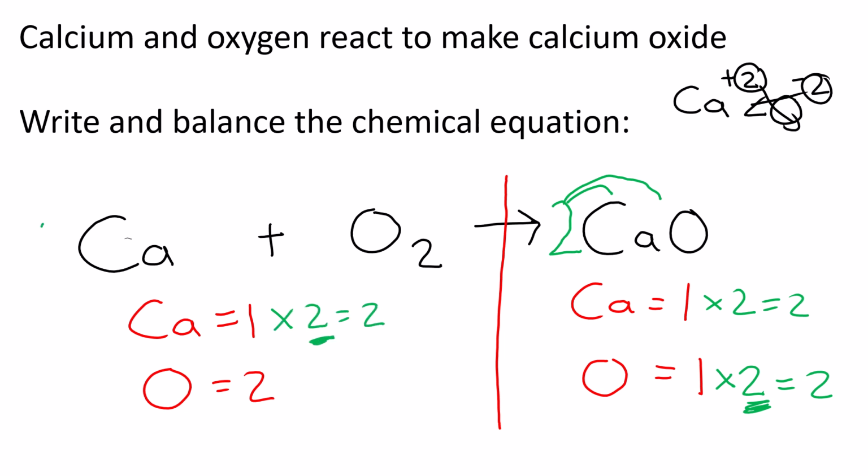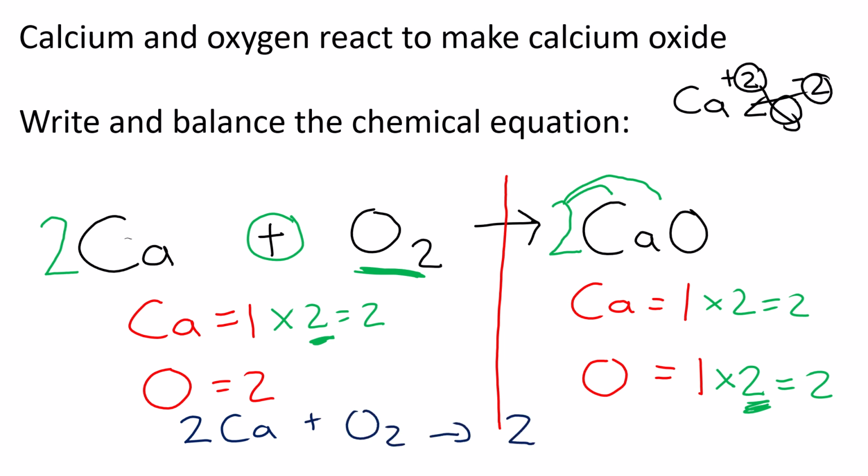Whatever you times it by, that goes in front. Okay? And remember, there's a plus here, so I have not influenced the O2 at all because there's a plus separating them. So 2 calcium, 2 calcium, 2 oxygen, 2 oxygen, balanced. Then I like to rewrite it. 2Ca plus O2 goes to 2CaO. Okay, again, 1, 2, 3 marks maybe, depending on what your teacher allocates it for.